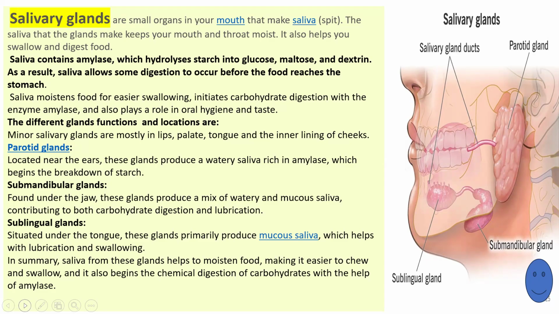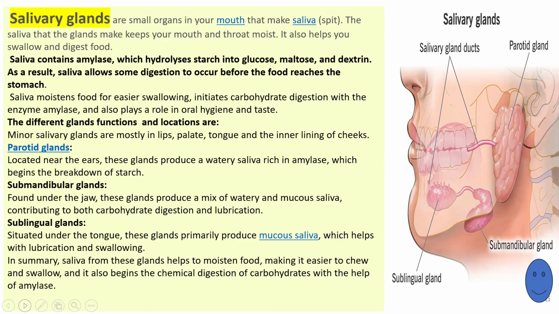Saliva contains an enzyme. The name of the enzyme is amylase, which is also called ptyalin. The P is silent here: ptyalin. Amylase hydrolyzes starch, helping in the breaking down of complex starch food into simpler sugars: glucose, maltose and dextrin. As a result, saliva helps in the digestion of starch, which starts in the mouth.